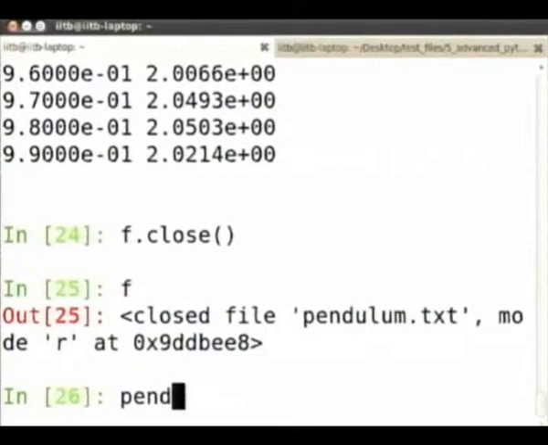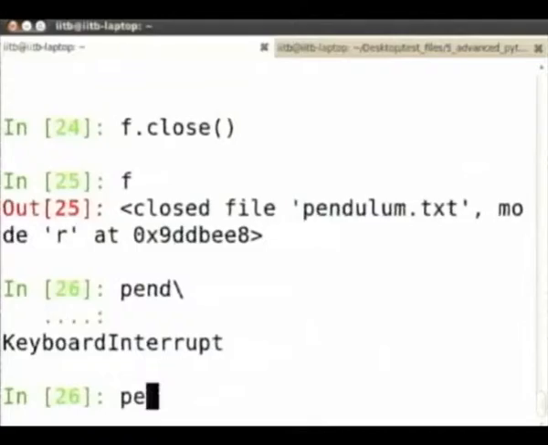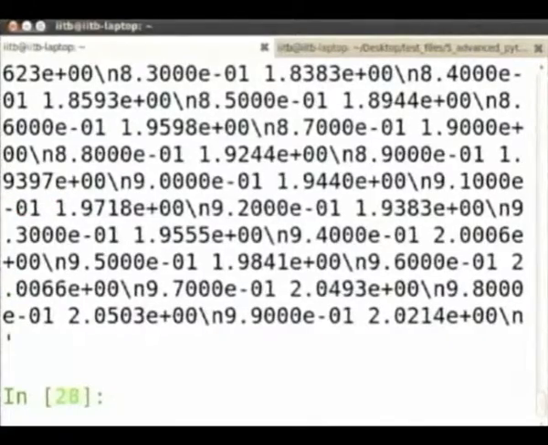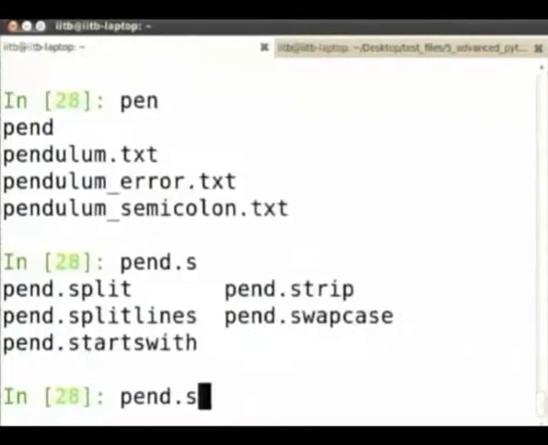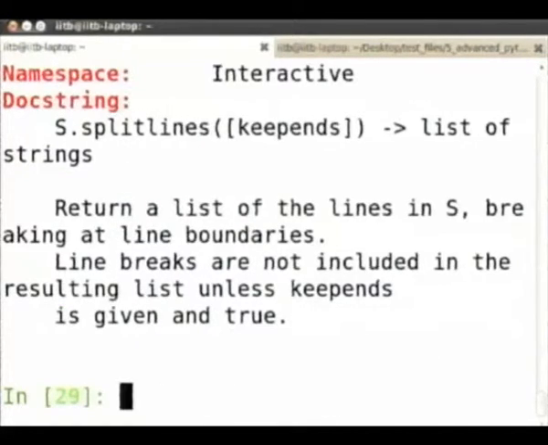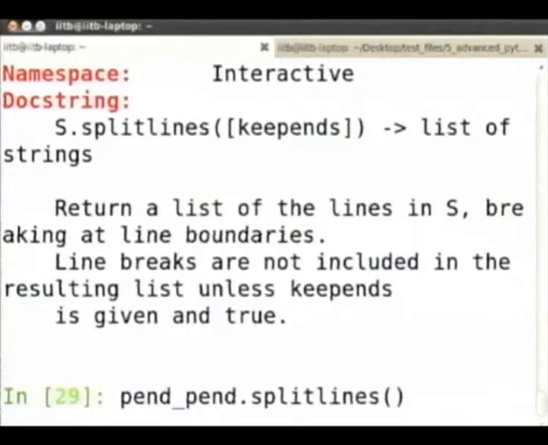Now we are left with this little pend that we have, which is the string. I want to now make this into a list of lines. So I can say pend_list is, so pend is a string, right? There is a command called split that we have already seen. There is also a command called splitlines. It's just a convenience. So I can say splitlines. This will return a list of strings.